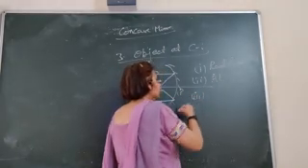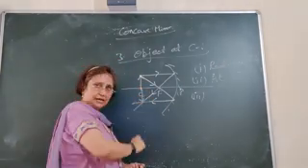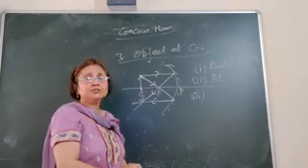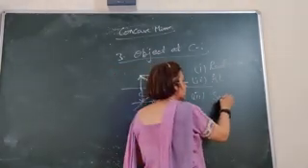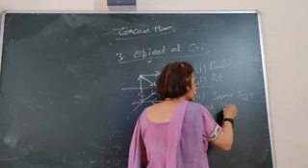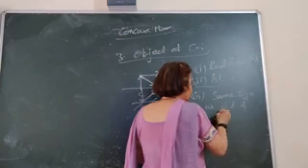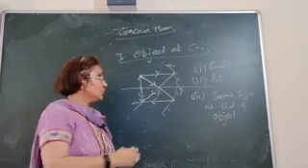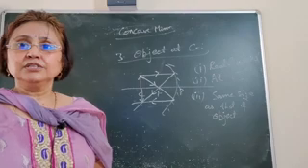Now the third point, the size of the image. Use a scale and then draw it, and then measure the length of the image and the length of the object. You will see that they both are of the same size. That is, the image is of the same size as that of the object. The object size and the image size both are equal. So these are the 3 points when the object is placed at center of curvature.